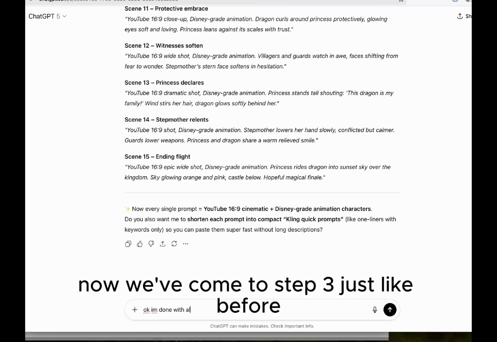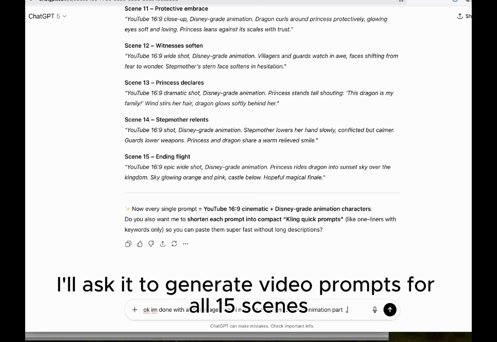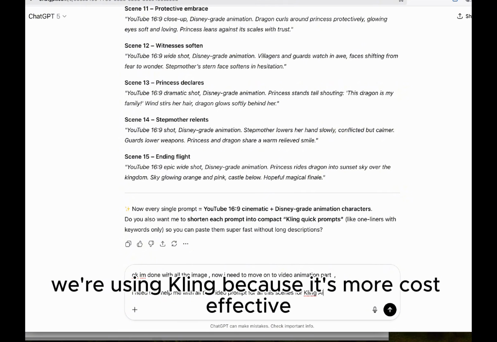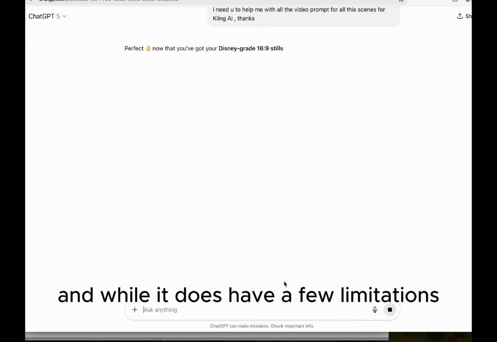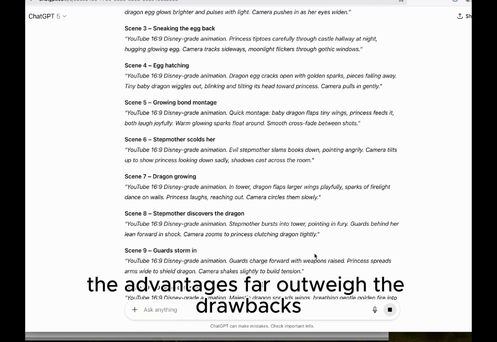Now we've come to step 3. Just like before, we'll start by getting help from ChatGPT. This time, I'll ask it to generate video prompts for all 15 scenes, written specifically to stay within Kling AI's limits. We're using Kling because it's more cost-effective, and while it does have a few limitations compared to Veo 3, the advantages far outweigh the drawbacks.